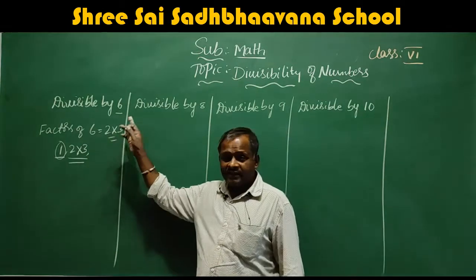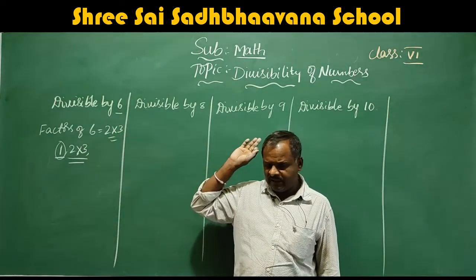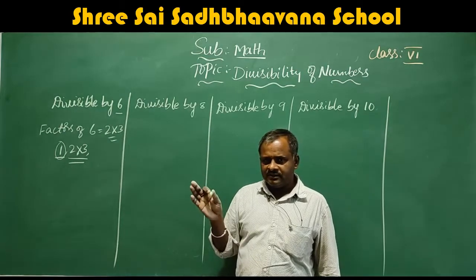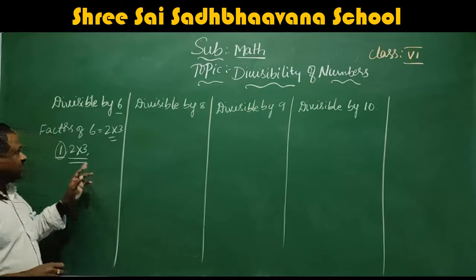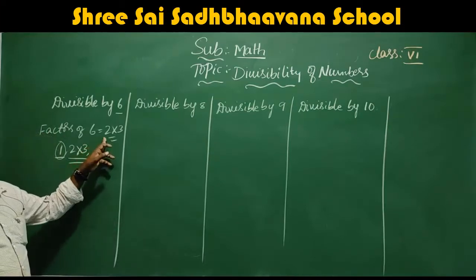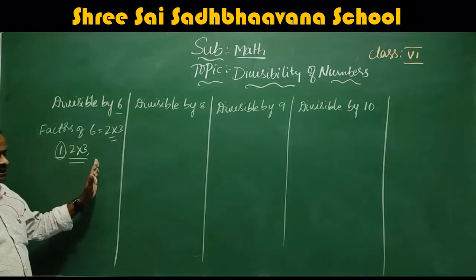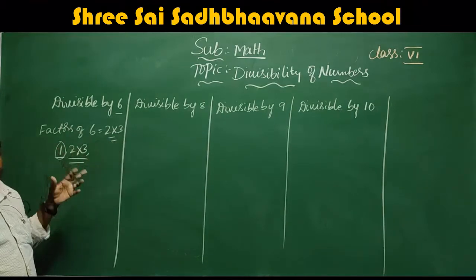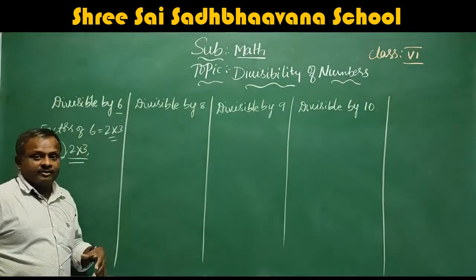So, to check whether a given number is divisible by 6 or not, first check whether the number is divisible by 2. If it is completely divisible by 2, then keep it. Next, if it is divisible by 3 also, then only that number is divisible by 6.